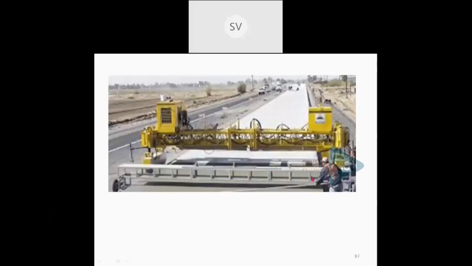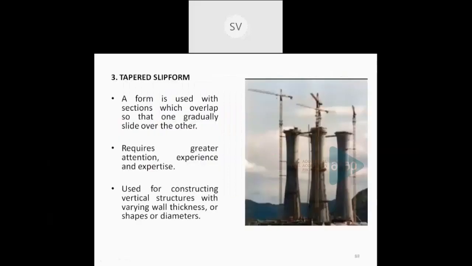Sometimes tapered slip forms are also used. This shows a tapered slip form, and it is mainly used in the case of tapering sections. For example, in the construction of a chimney, we can go for a tapered slip form. It requires greater attention, experience, as well as expertise in this field. This can also be used for vertical members.